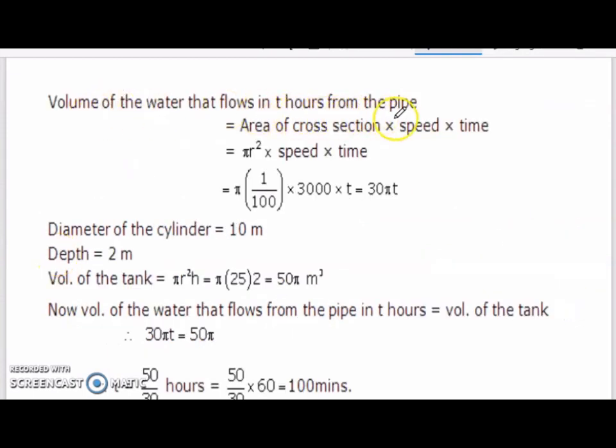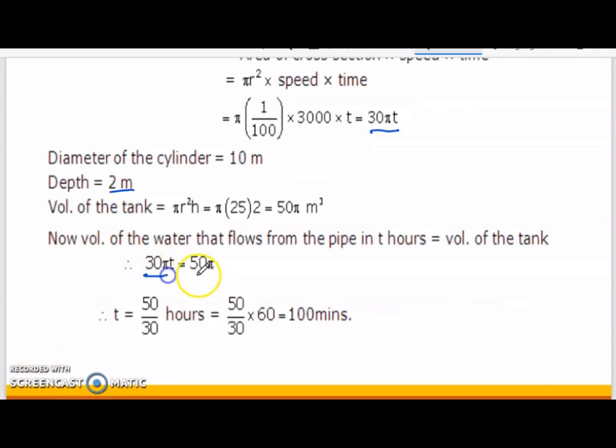So volume of the water that flows in T hours from the pipe, this will be area of the cross section, which is pi r square, into speed into time, that is length of the water that travels, that is 3000 into T. r square, that is 1 by 10 the whole square, 1 by 100 it will become. So this will be the volume. Now diameter of the cylinder is 10 and depth is 2 meters. So you will find volume of the tank. This is volume of the tank.